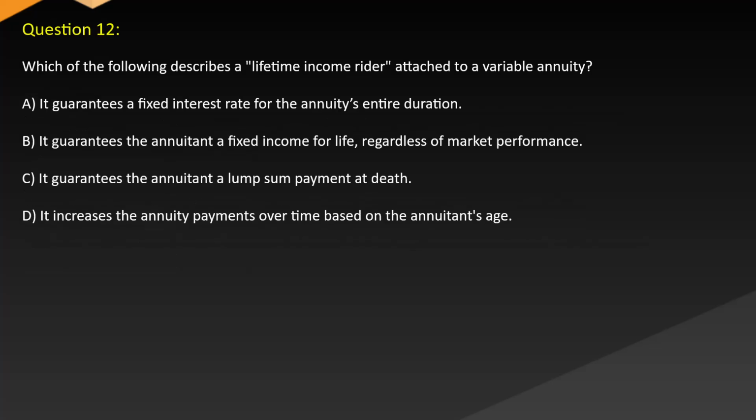Which of the following describes a lifetime income rider attached to a variable annuity? A. It guarantees a fixed interest rate for the annuity's entire duration. B. It guarantees the annuitant a fixed income for life, regardless of market performance. C. It guarantees the annuitant a lump sum payment at death. D. It increases the annuity payments over time based on the annuitant's age.